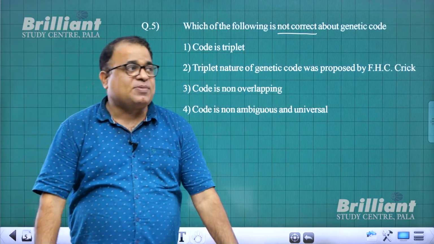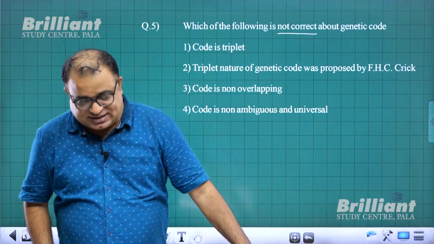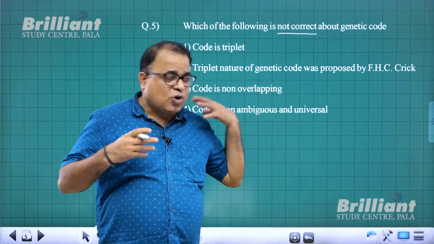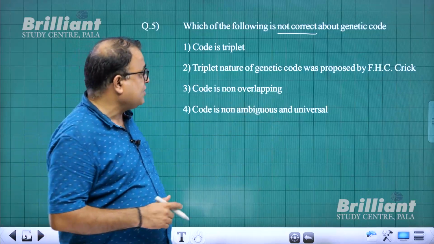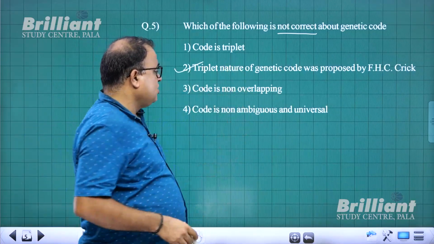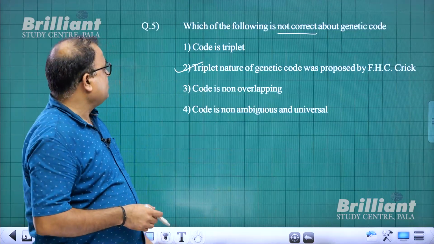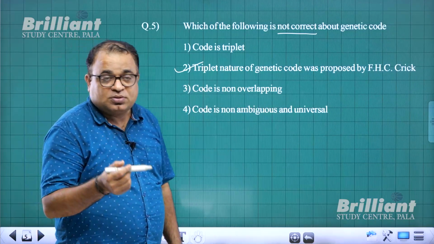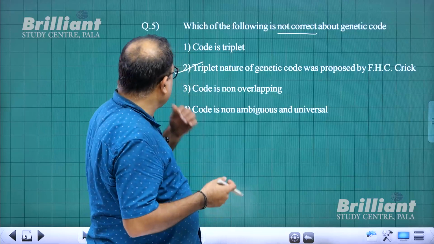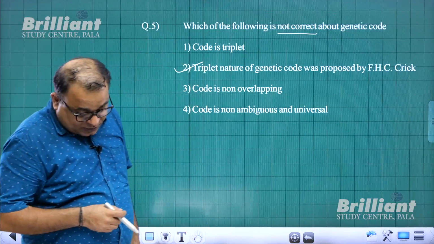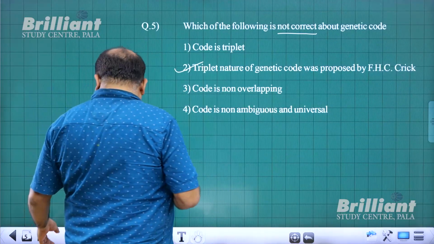Francis Crick proposed the double helical model structure of DNA as well as the copying mechanism called semi-conservative nature. So this is not correct. Code is non-overlapping, yes. Code is non-ambiguous and universal, correct. So for question number 5, 2 is the answer. With that I come to question number 6.